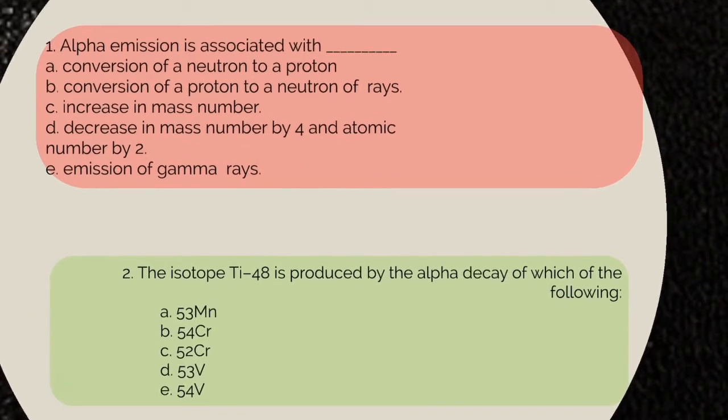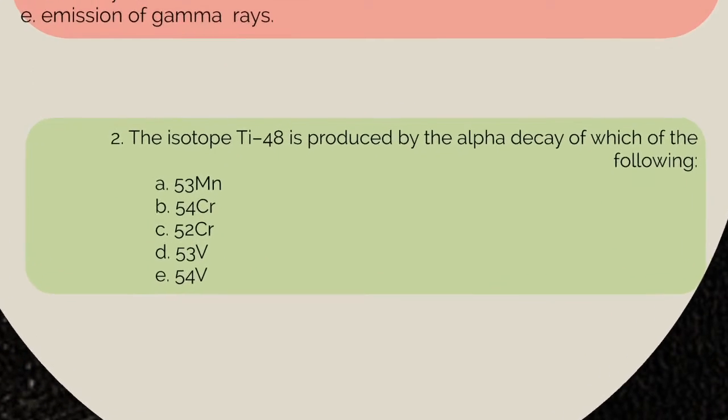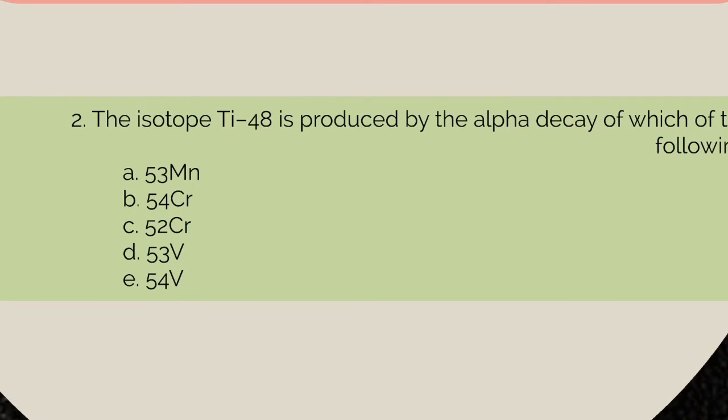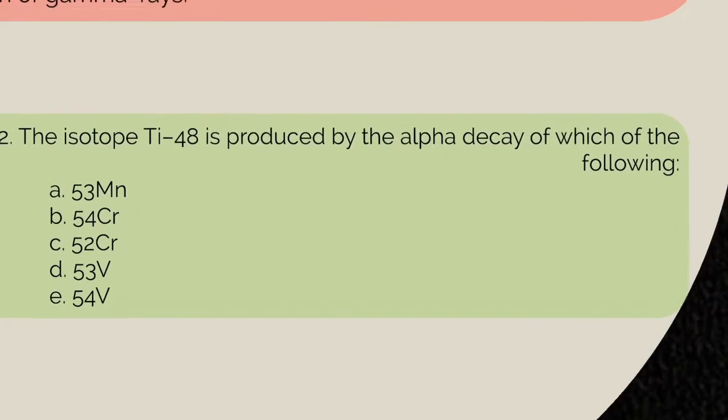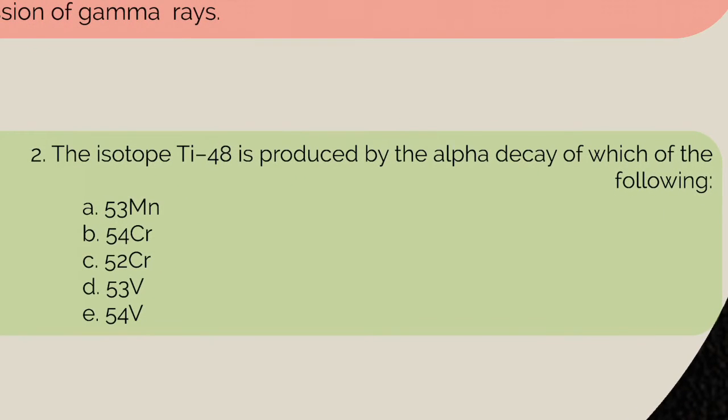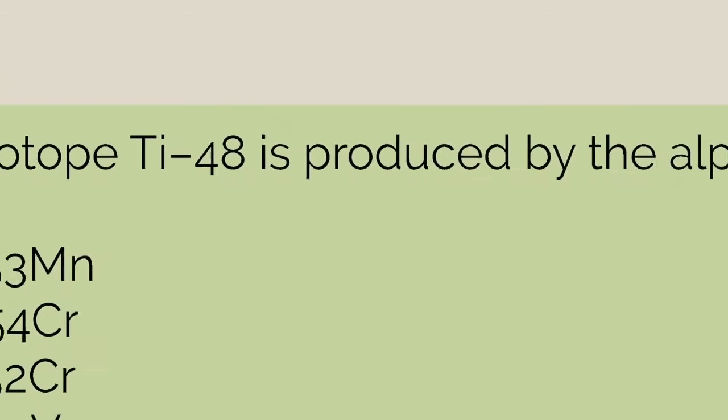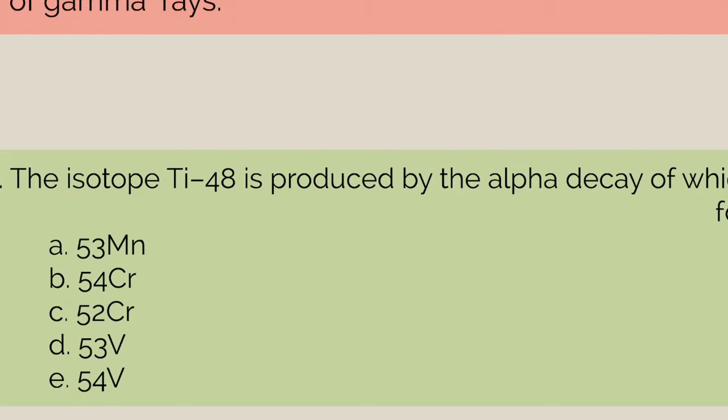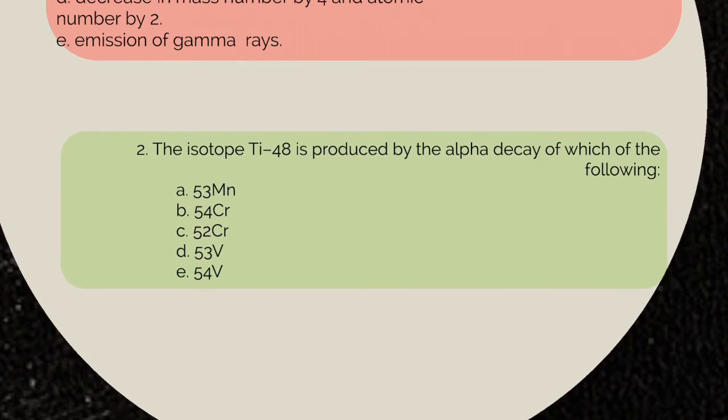Here's another example. The isotope titanium-48 is produced by the alpha decay of which of the following? We need to take into consideration that titanium-48 is already the product. When I speak of the product, it is on the opposite side of the equation, together with the alpha particle. We all know that the alpha particle has a mass number of 4 and an atomic number of 2.